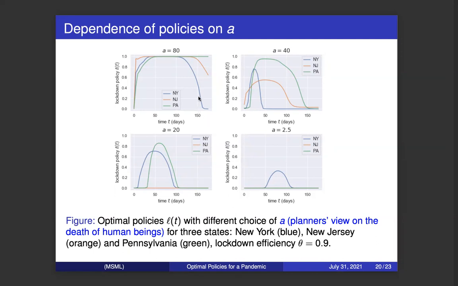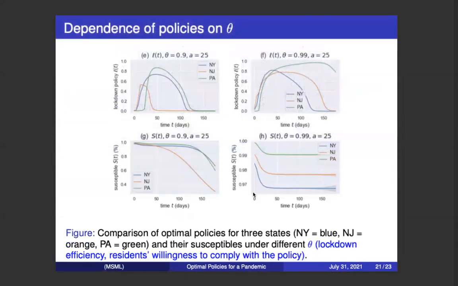We can see that when A is very large, the planners use a strict lockdown policy to reduce the number of deaths. If A is small, the lockdown policy is loose. This will lead to smaller economic loss, but the number of deaths might be large.